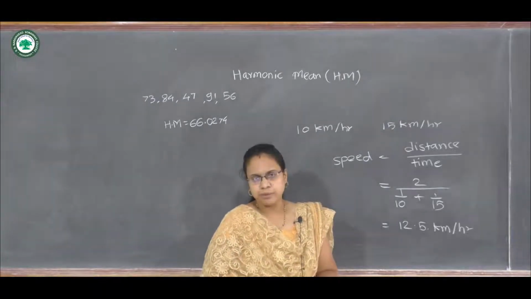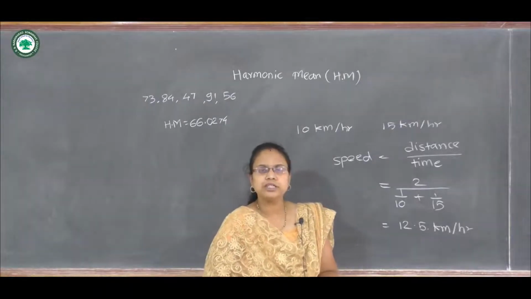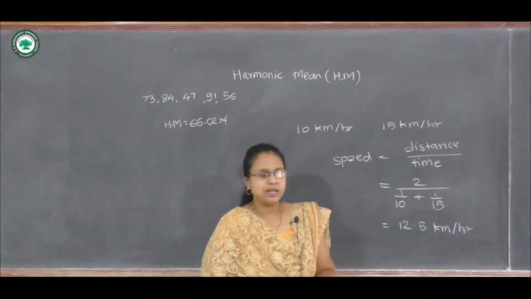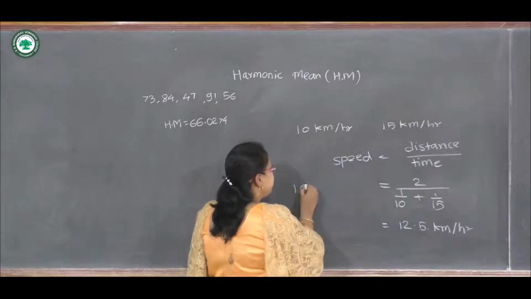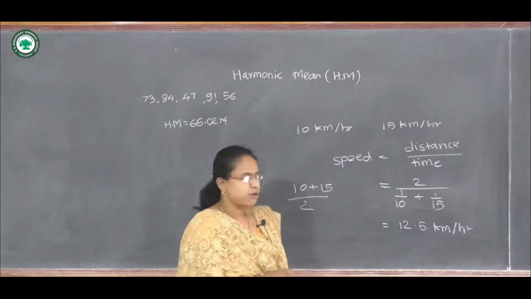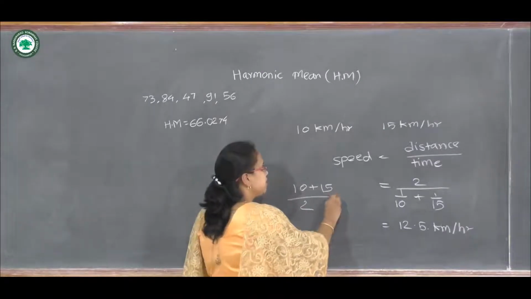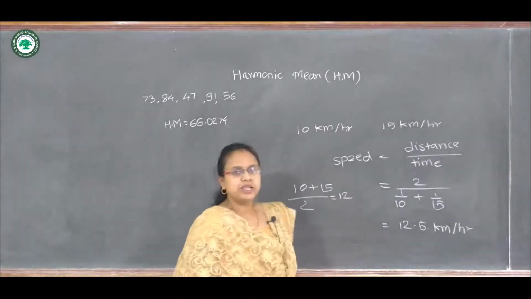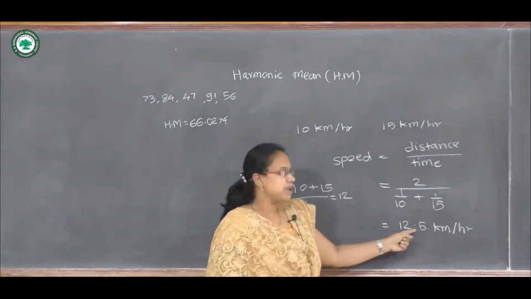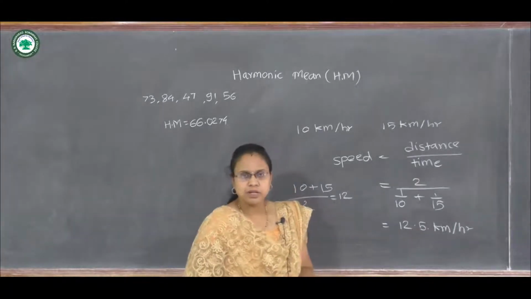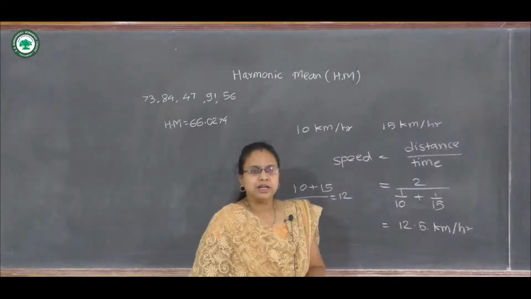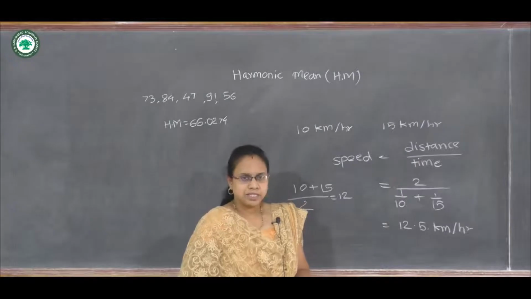This is the actual average speed of the train, which is calculated using the formula for harmonic mean. If we calculate the average using the regular arithmetic mean, it will be 10 plus 15 upon 2, because there are two observations, which gives us 12. So 12 is not the correct speed; the correct average speed is 12.5 kilometers per hour. This is the situation where harmonic mean is more proper than arithmetic mean.